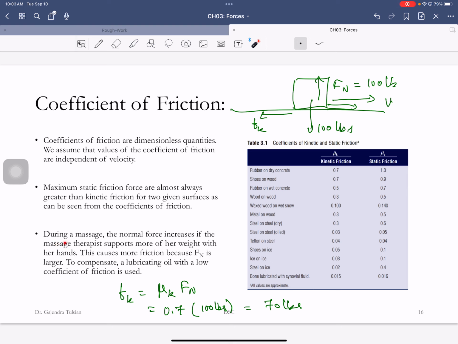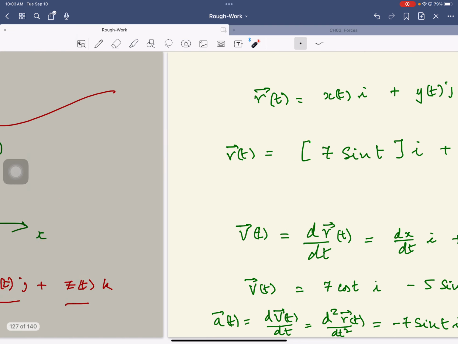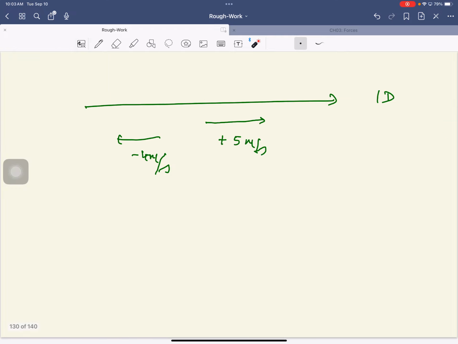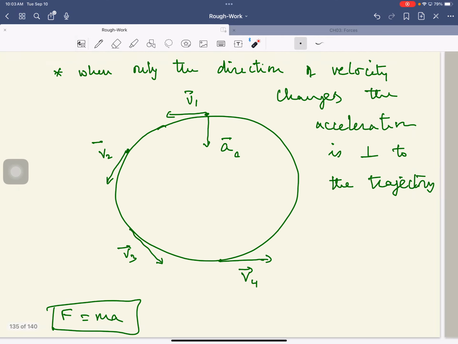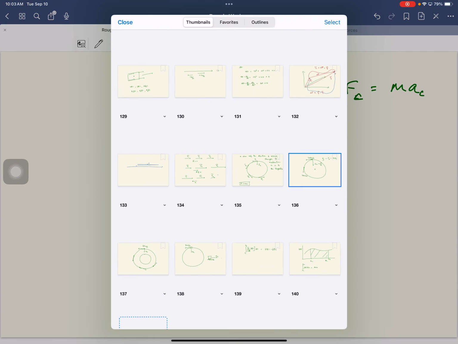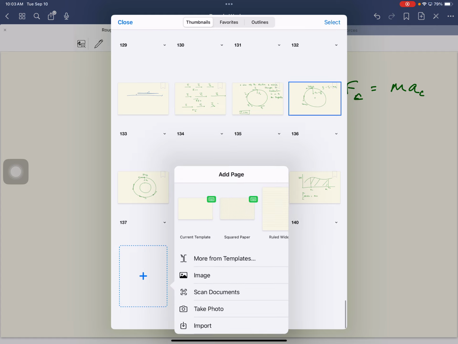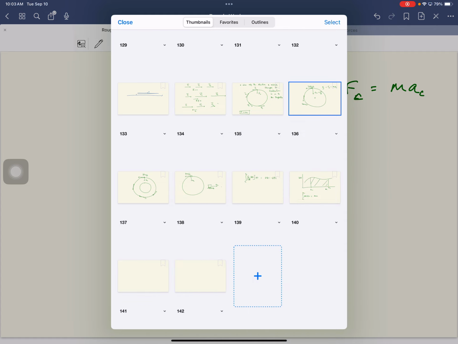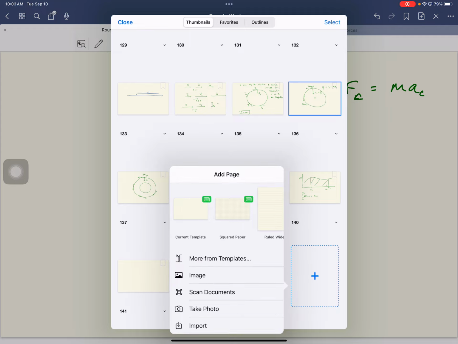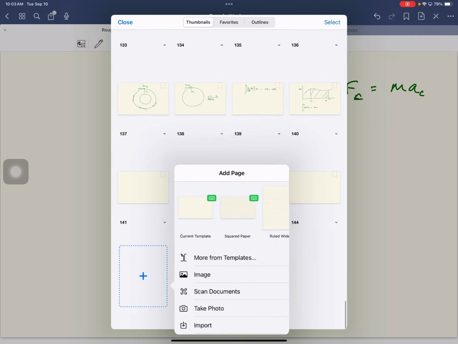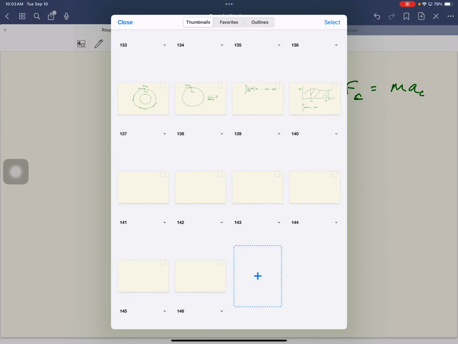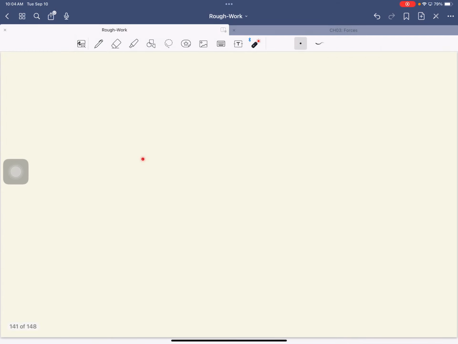For instance, during a massage, the normal force increases if the massage therapist supports more of her weight with the massage. So let's say you want a deep tissue massage.